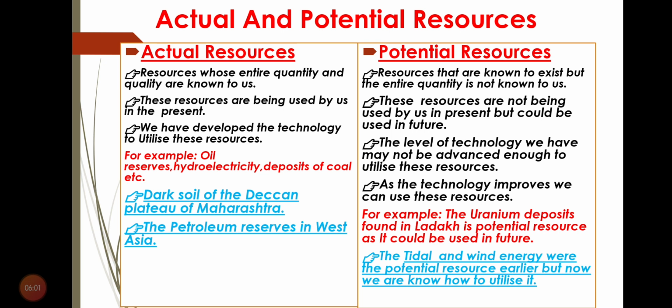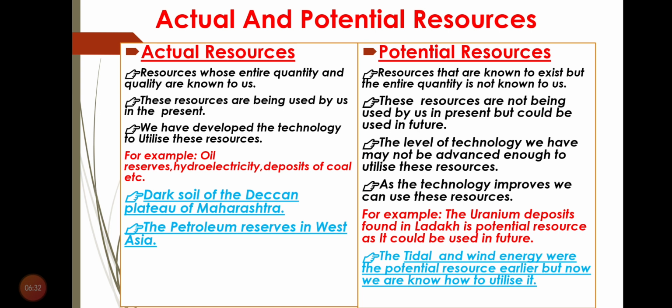Now the next one is potential resources. Potential resources are the resources that we know of, but we are not able to use at present because the technologies are not developed yet to modify them. We know that these resources exist, but the entire quantity is not known to us.